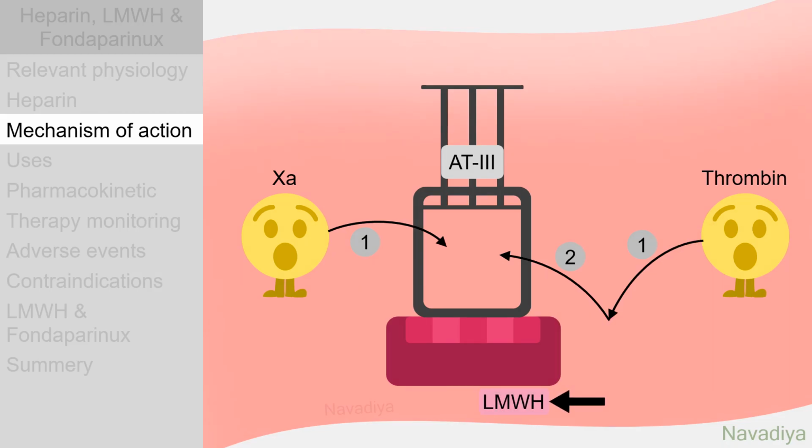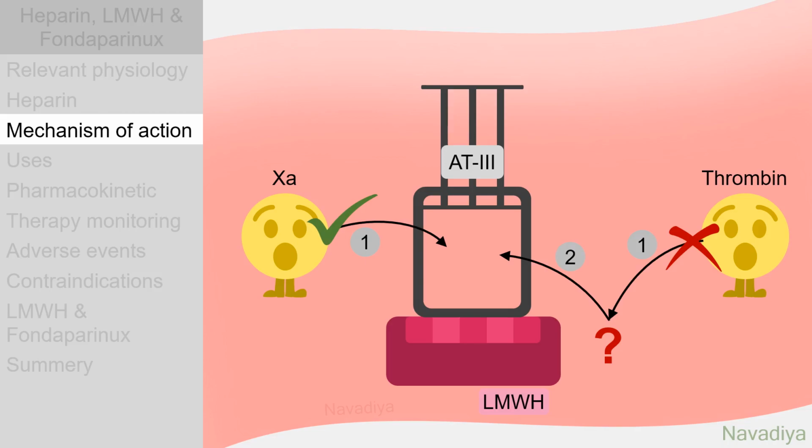However, in low molecular weight heparin that we are going to see later in this video, most of the molecules are not long enough to spare this binding space. So thrombin cannot bind with them and its inhibition is not accelerated by low molecular weight heparin. So low molecular weight heparin only accelerates inhibition of factor 10.